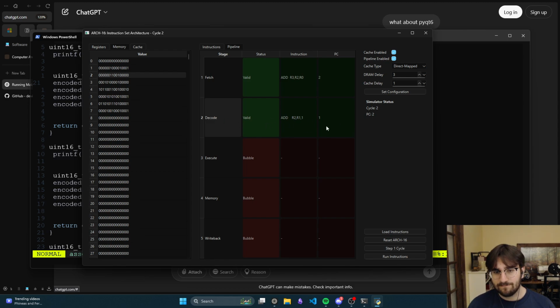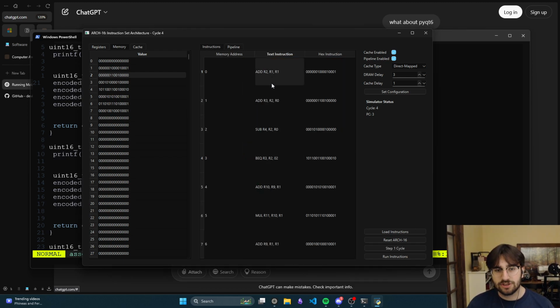To decode, that was just at fetch, and our new instruction comes in. This bubble everywhere is because if we go to the instructions, we're adding R1 and R1 into R2. The very next instruction, we're adding R2, which we're setting to a new value here, into R3 plus R0, so just R2 into R3.